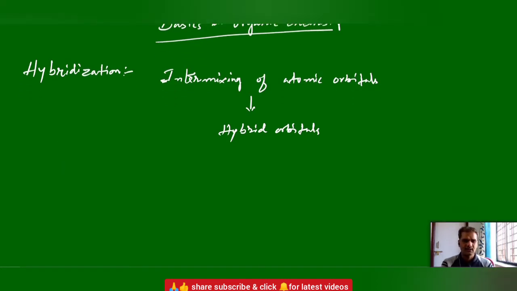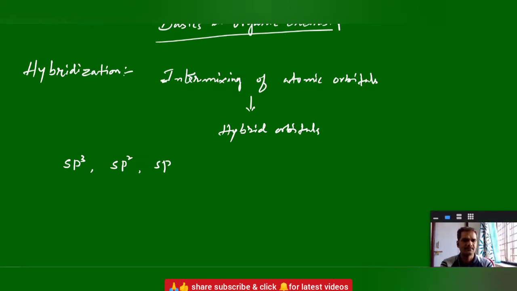In the case of organic compounds, where carbon is the central atom, it mainly shows three types of hybridization, that is sp3 hybridization, sp2 and sp. sp3 means an intermixing of one s atomic orbital and three p orbitals. sp2 means one s orbital and two p orbitals. sp means one s orbital and one p orbital.